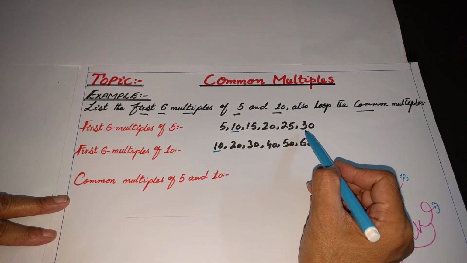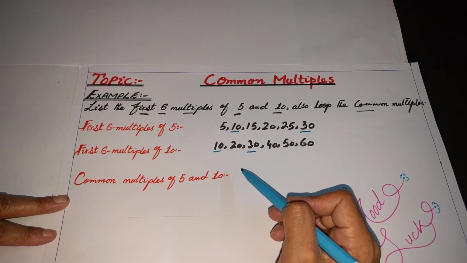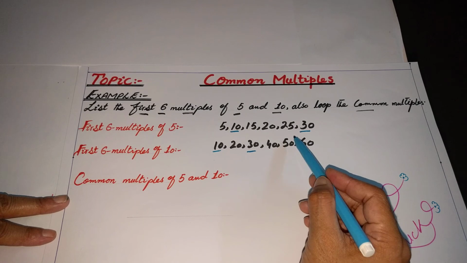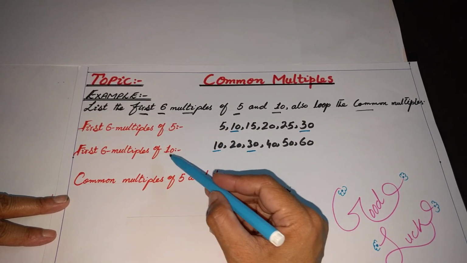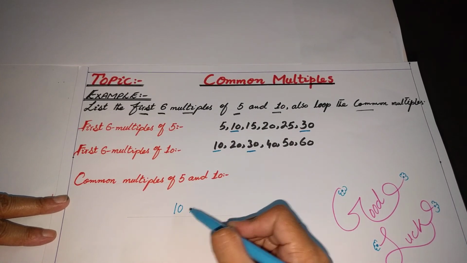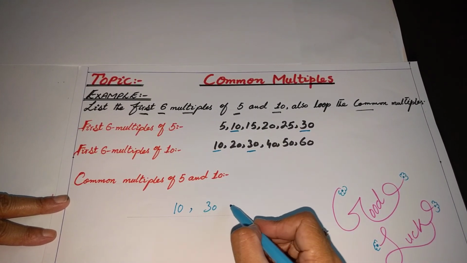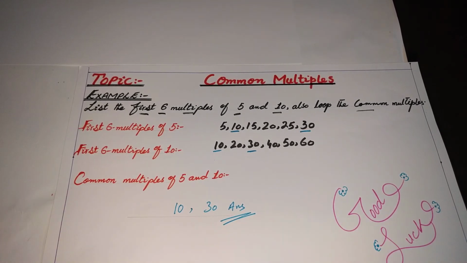Second is 30. 30 is a multiple of 5, 30 is also a multiple of 10. There is no more multiple which is common in both. So the common multiples of 5 and 10 are 10 and 30. These two are the common multiples of the given numbers 5 and 10.